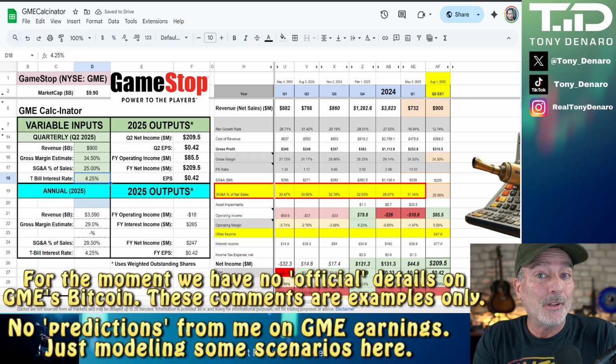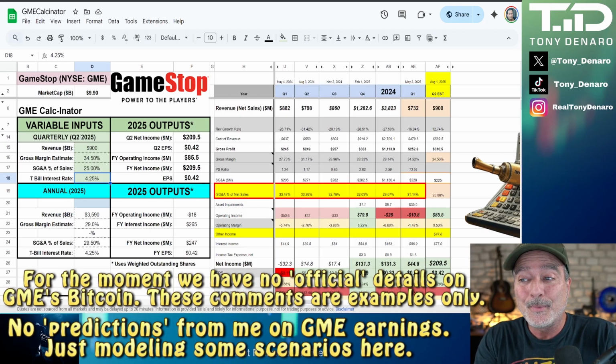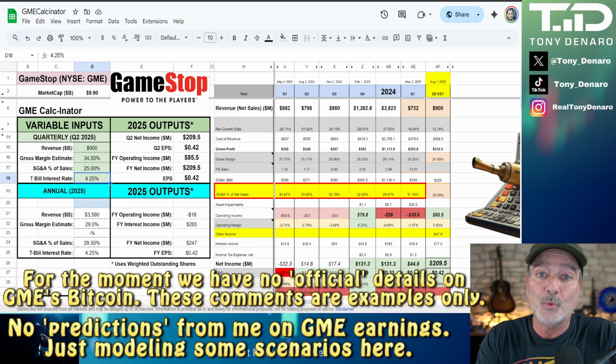Using the other example of 900 million of revenue and 25% SG&A percentage, and adding in that Bitcoin, now with this more optimistic example, we're over $200 million for Q2 net income, 209.5.